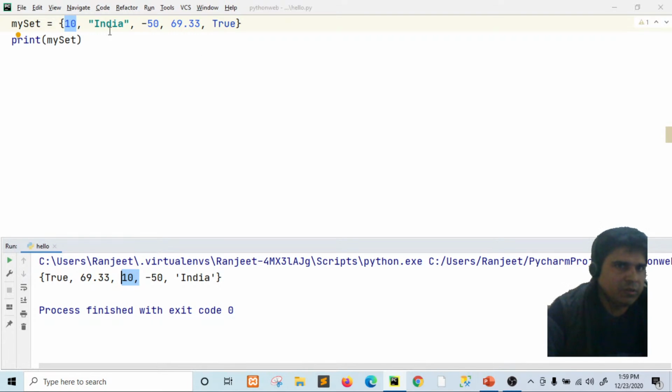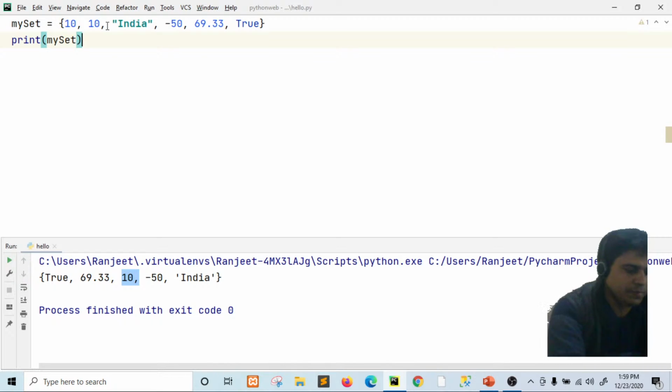One more thing we will see: if we take one more 10 here, so there are two 10s in the set. Sets do not allow duplicate items.